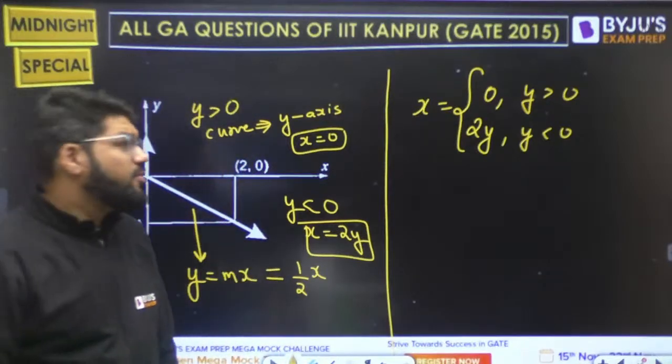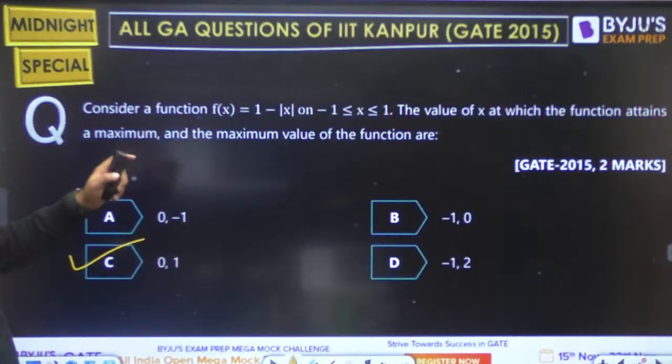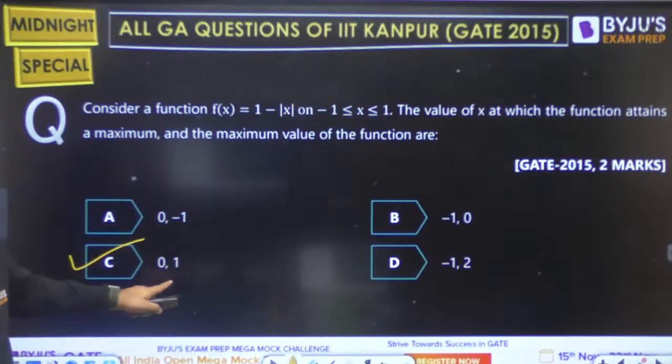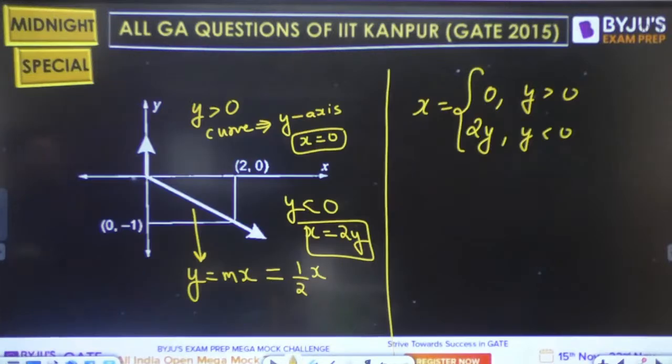Cosmos, maximum value, देखो previous question में क्या बोला था? Find the value of x. 0,1 ही तो लिखा है. 0,1 ही है Cosmos, yeah. The doubt is gone only.